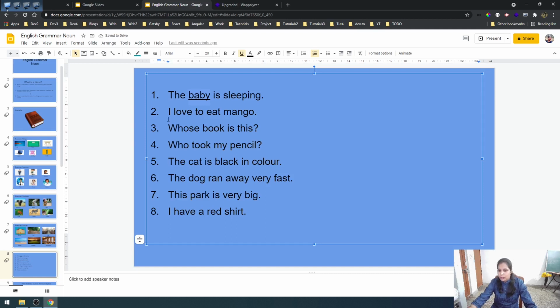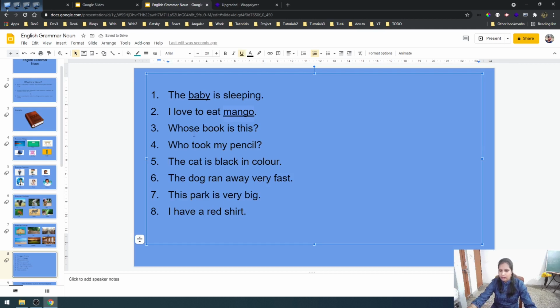Our next question is, I love to eat mango. What is a mango? It is a fruit, isn't it? So that fruit has got a name and the name is mango. So again here this is a noun. Okay, we will underline this also.